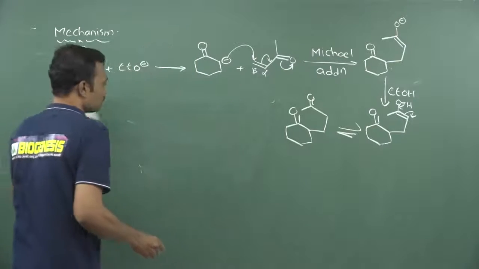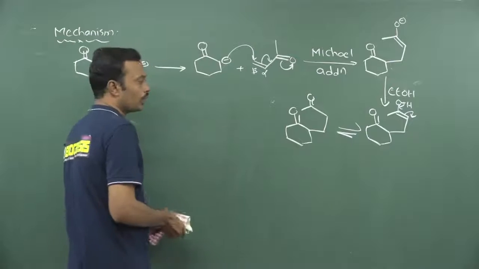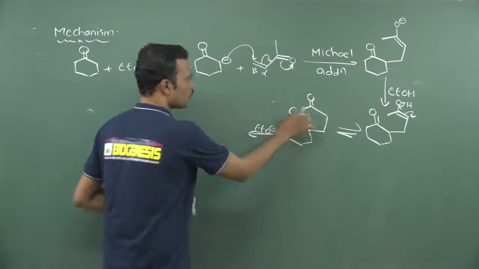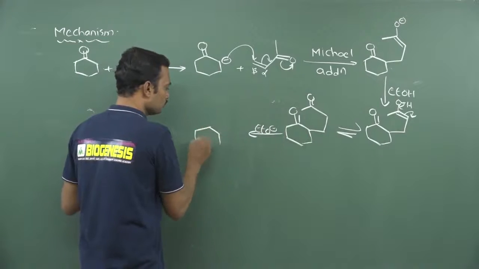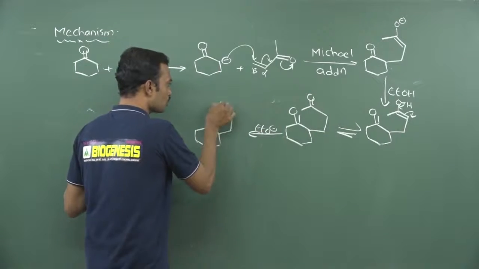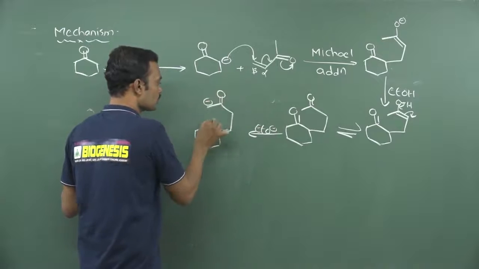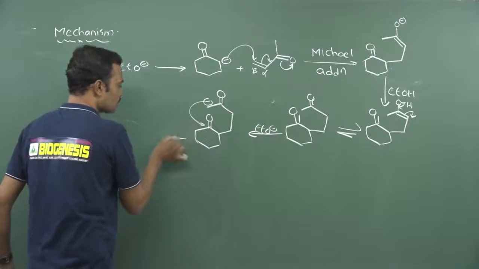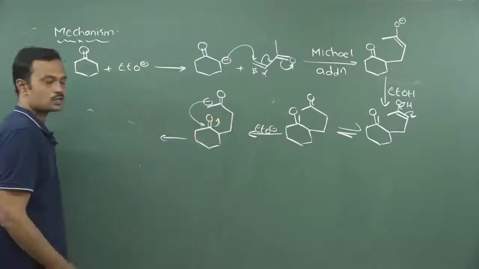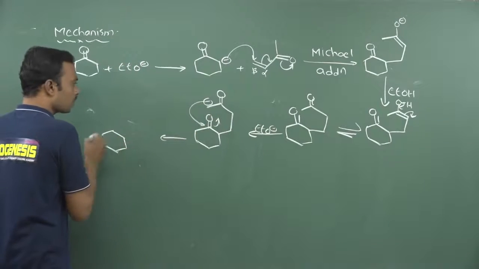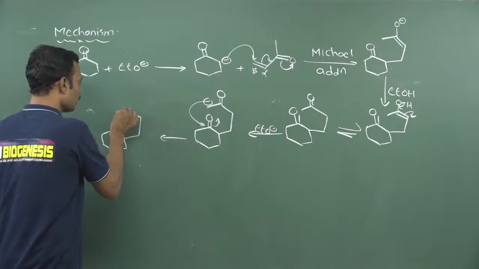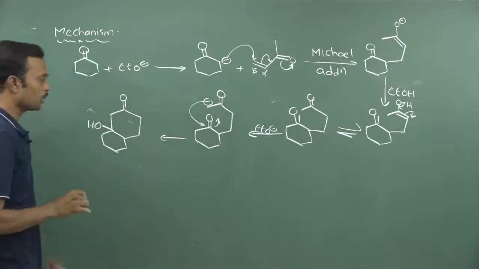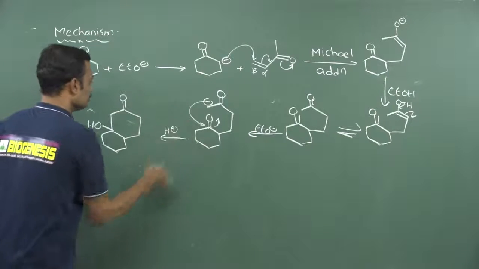After Michael addition, what will be your answer? Here one more base is given, which will take a proton from here. After taking the proton from this molecule, this is called aldol condensation. This is deprotonation in aldol. Now this will attack here, and once it attacks, condensation takes place. After condensation, 1, 2, 3, 4, C double bond O. Here it will carry a hydroxy group, a direct step I am writing after adding a proton.